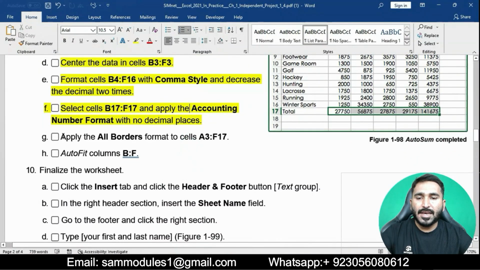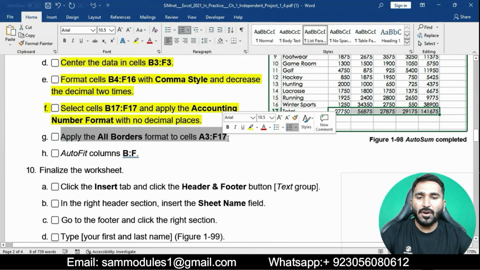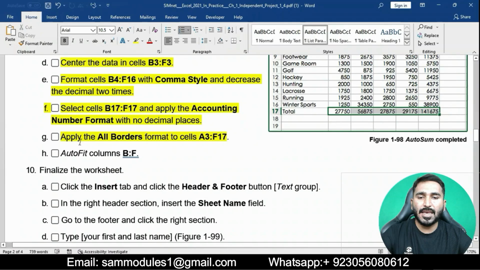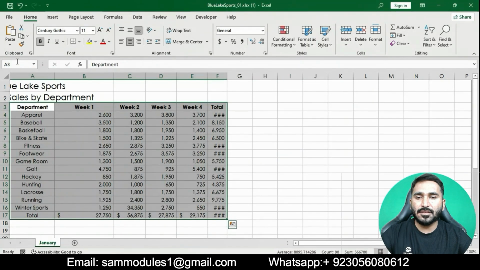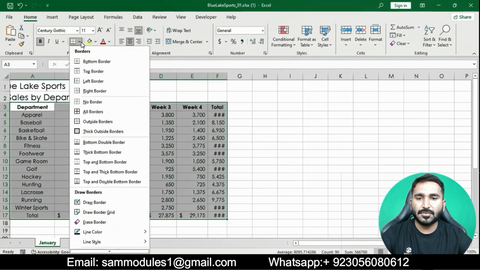Apply the all borders format to cells A3 to F17. We will select cells A3 to F17, go to the borders, and apply all borders.